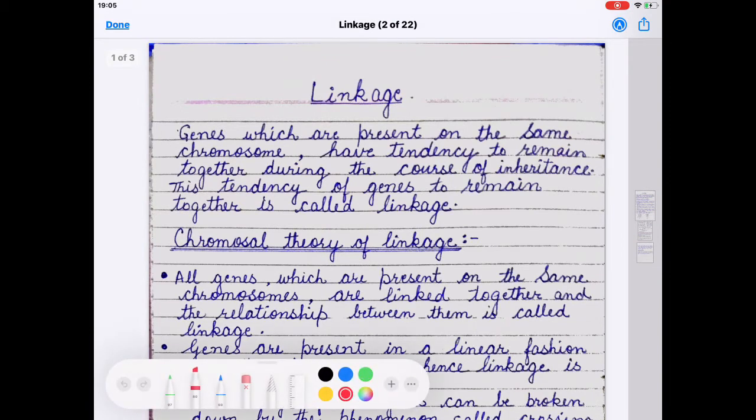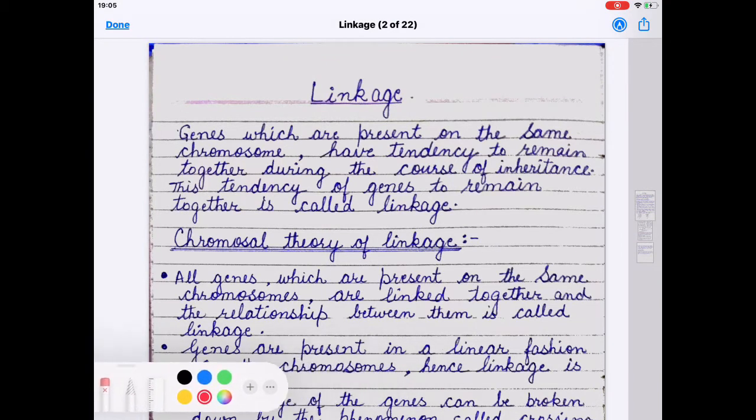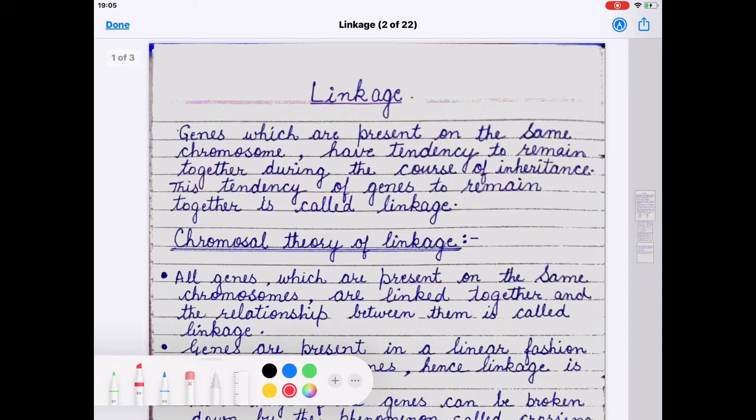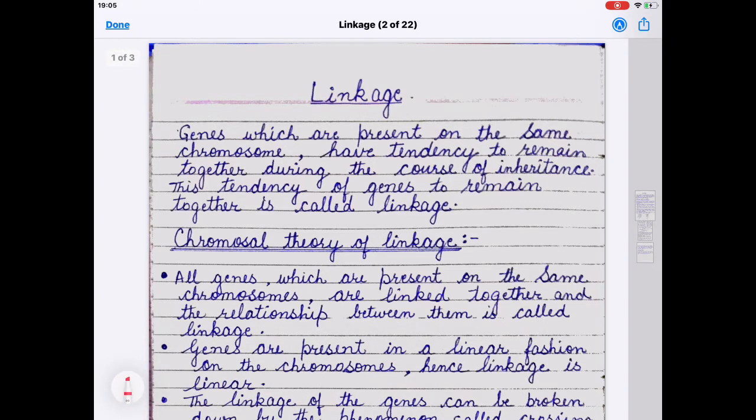Genes which are present on the same chromosome have a tendency to remain together during the course of inheritance. This tendency of genes to remain together is called linkage. So this is the definition of linkage: the tendency of genes to remain together is called linkage.